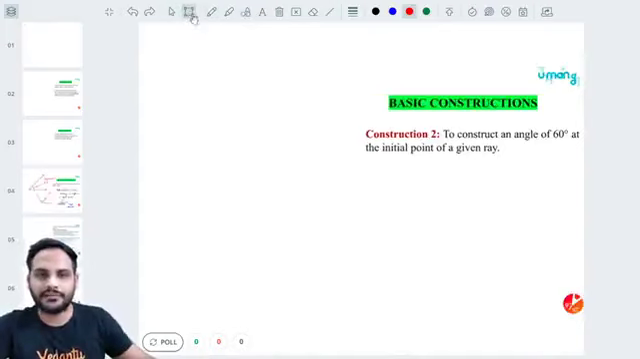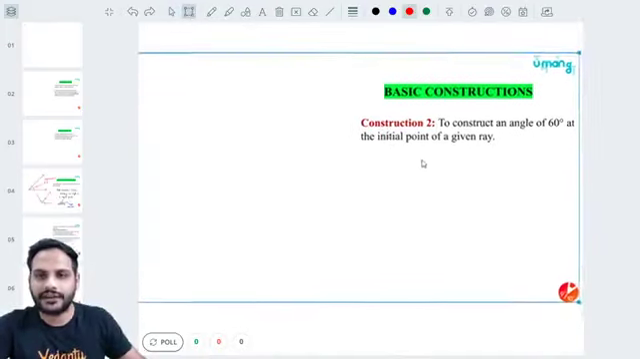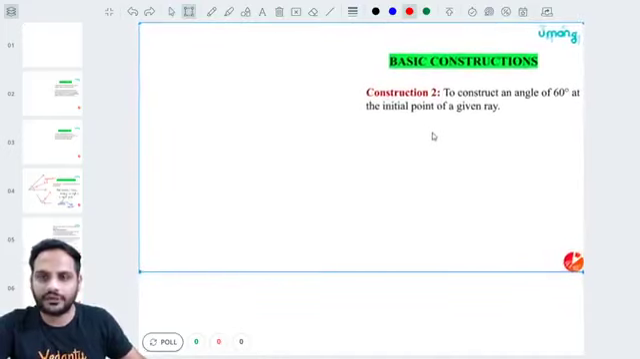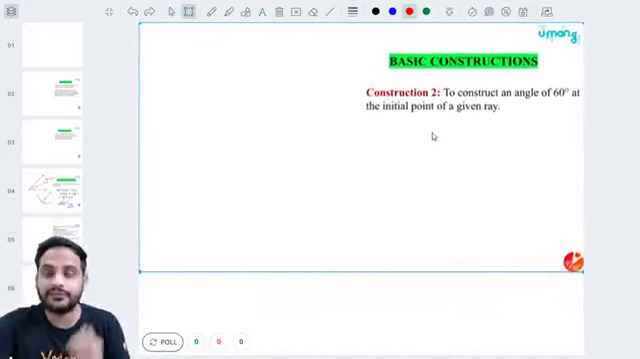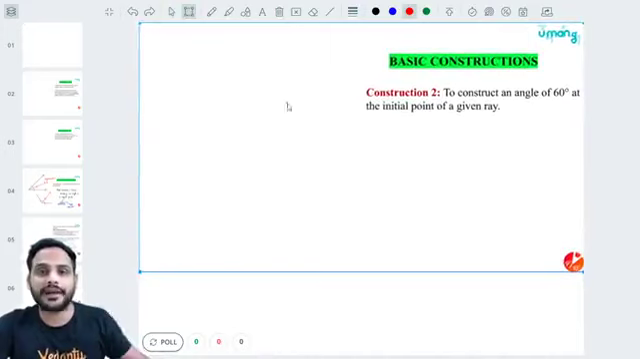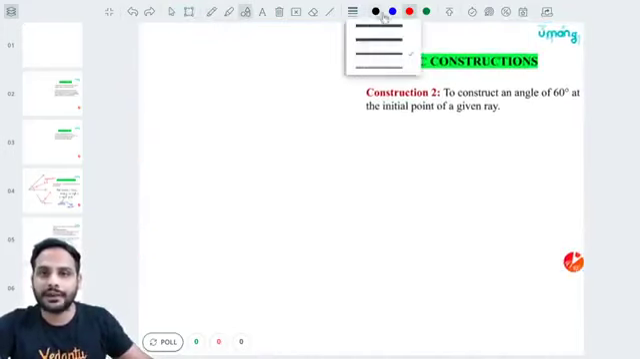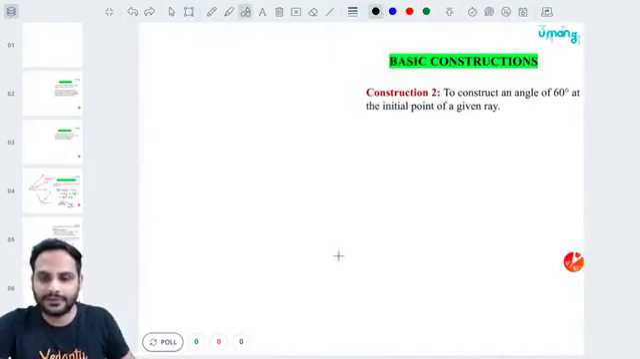Now the second point is drawing the angle of 60 degrees. And this angle of 60 degrees we are not drawing using the protractor or something. No. We are drawing it using the compass. Okay? So suppose I have drawn this one line over here.